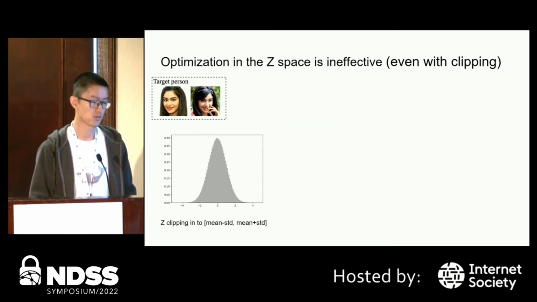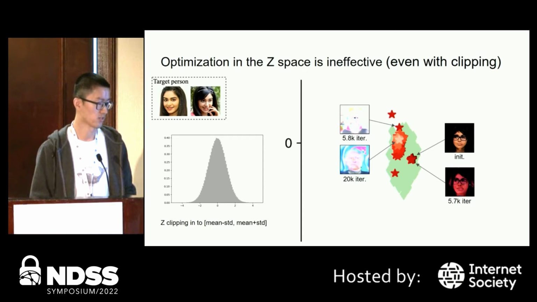One common trick used in GAN is clipping the vectors into the dense area. Because Z space is normal, we can clip the values into mean minus STD and mean plus STD. As a result, we can see most of the points are now in the dense area. However, the results are not good enough either.